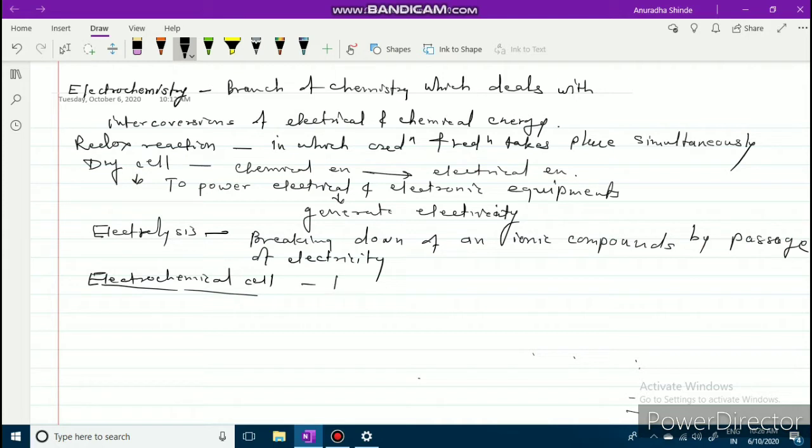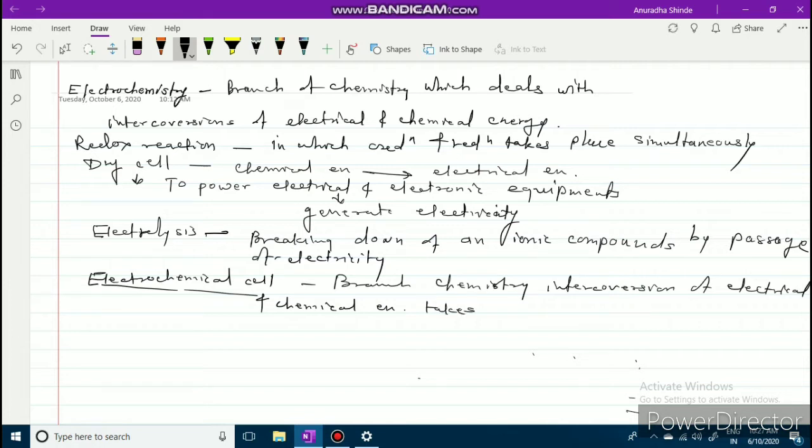That means it is also a branch of chemistry where interconversion of electrical and chemical energy takes place.